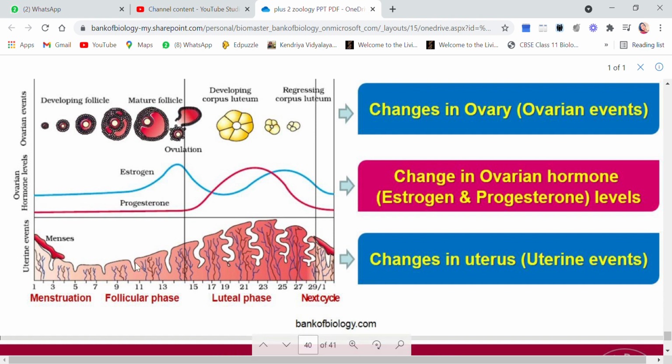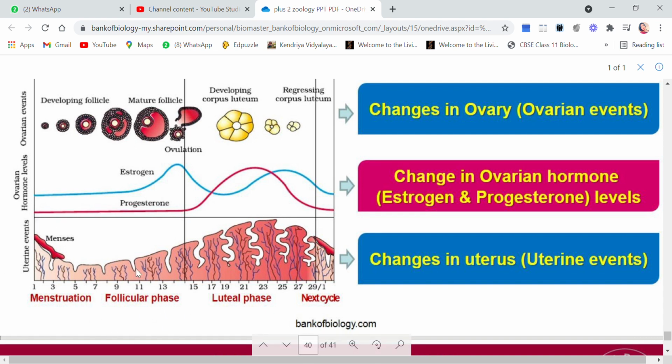So this graph is very important. I don't know how many times I should repeat this. If you have understood the graph, you can write down all the phases and all the events by yourself. They may ask you in the exam, what will happen in the follicular phase, what will happen in the uterus?